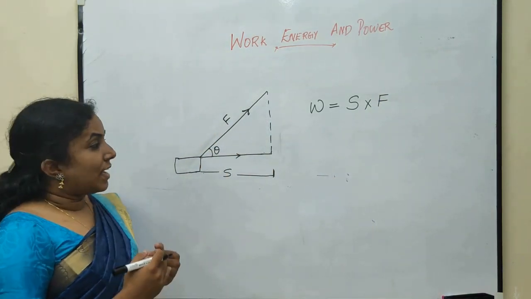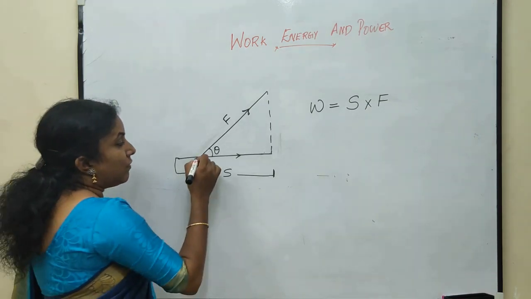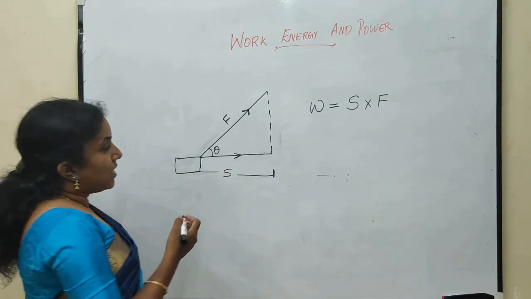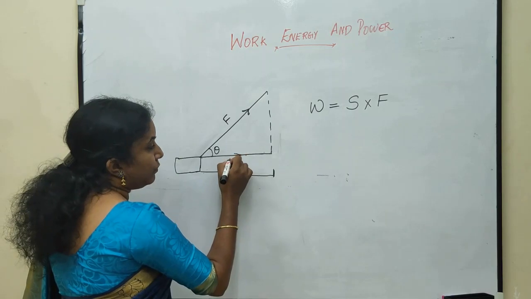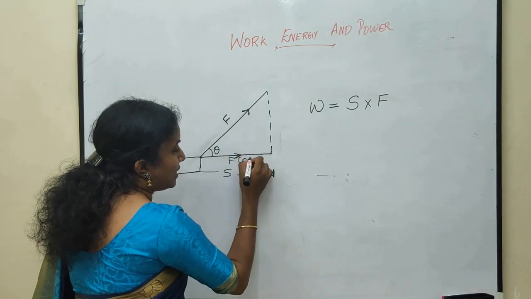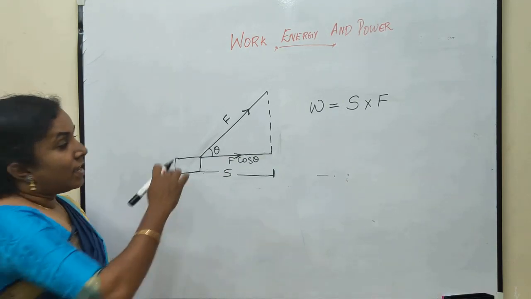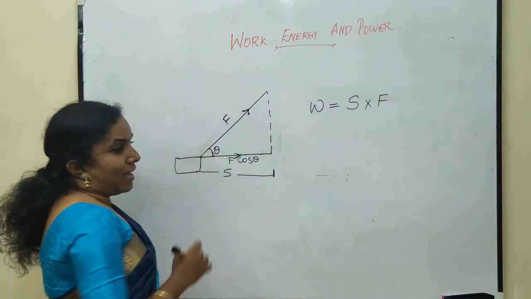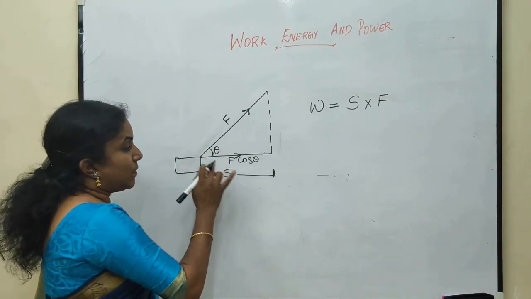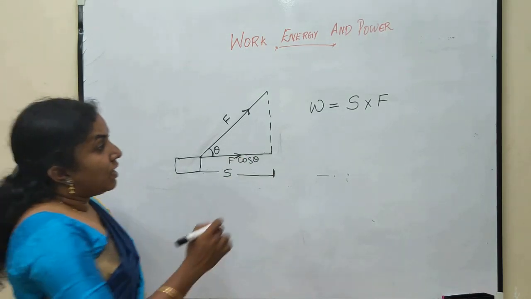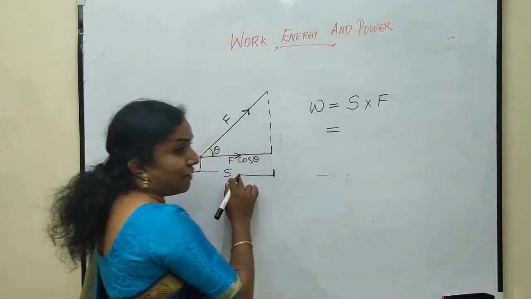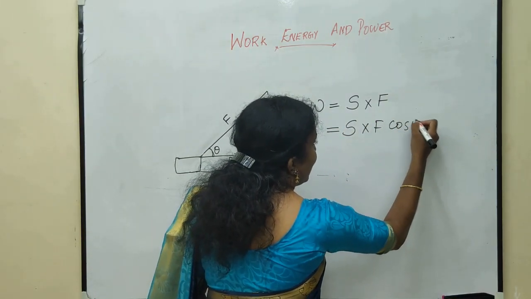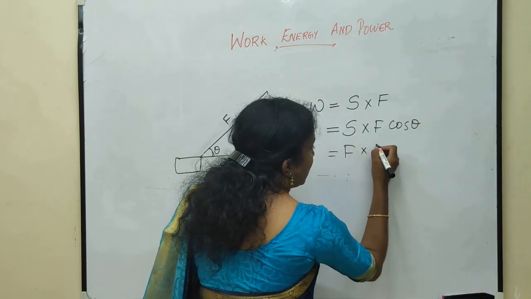What is the force in the direction of displacement? Here, the force in the direction of displacement is this. When we take the trigonometric functions, this is F cos theta, because F is the hypotenuse of this triangle and theta is the angle between the force and displacement. So this is F cos theta. When we apply the value in this equation, we get S into F cos theta. Again, it can be written as F s cos theta.